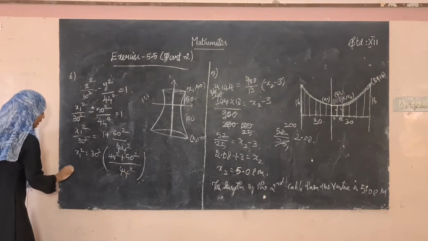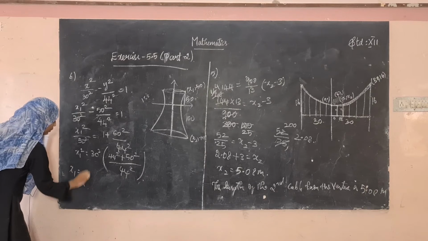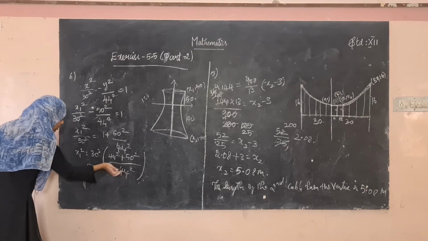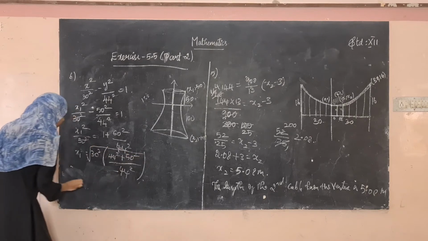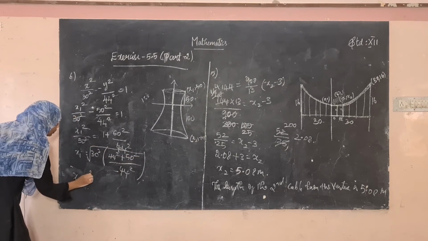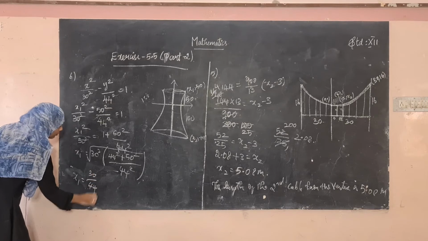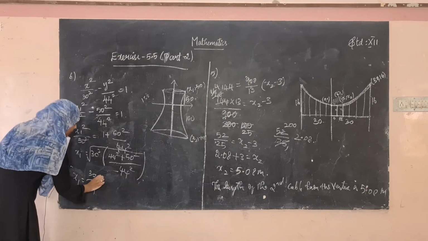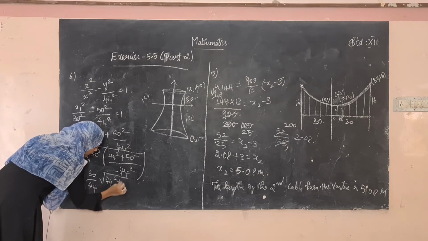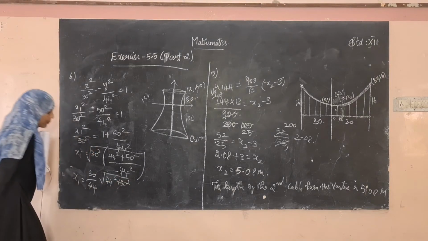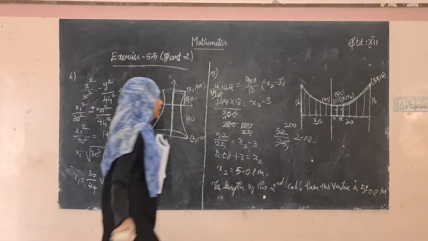On taking the square root, x1 will be equal to 30 divided by 44 into the square root of 44 squared plus 50 squared.